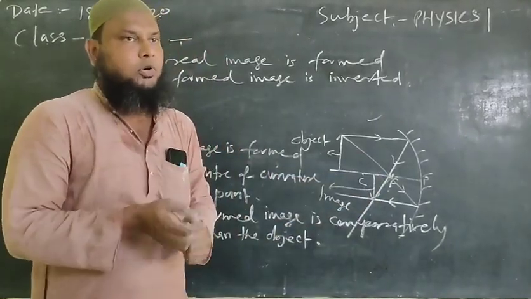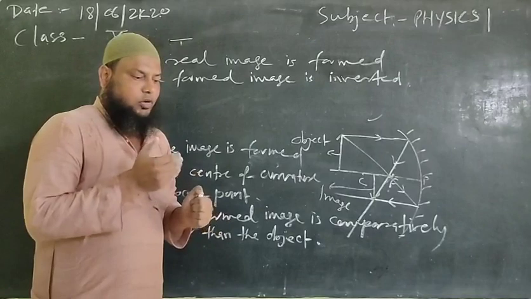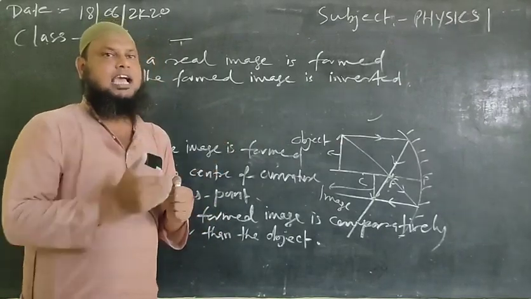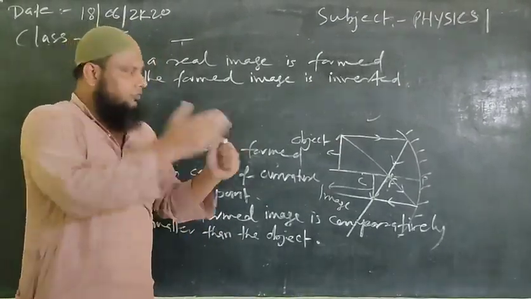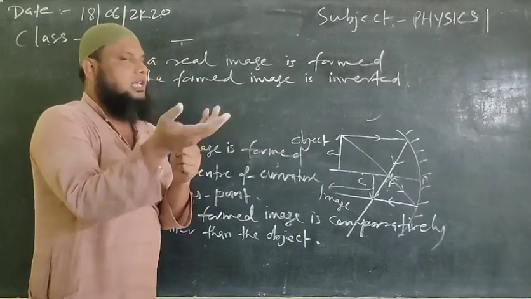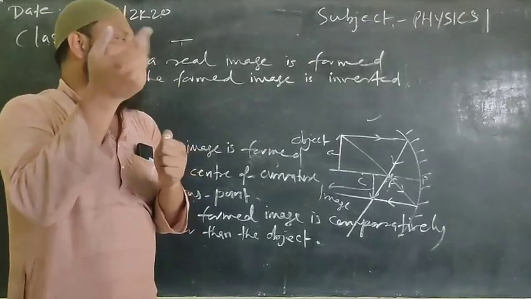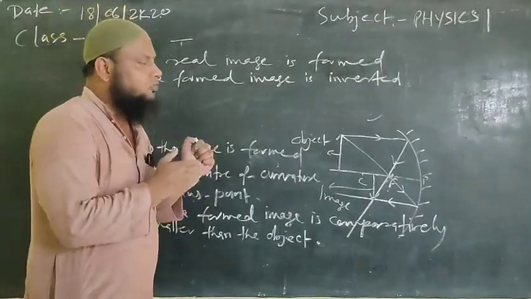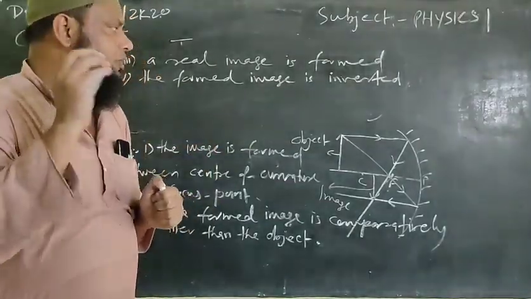So you can conclude that once we move towards the mirror, the size of the formed image increases. We'll see later in other cases as well that the size of the image increases gradually as we move towards the mirror. So it should be in your mind.